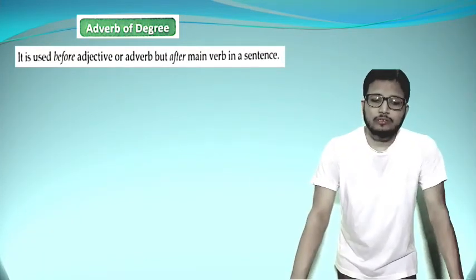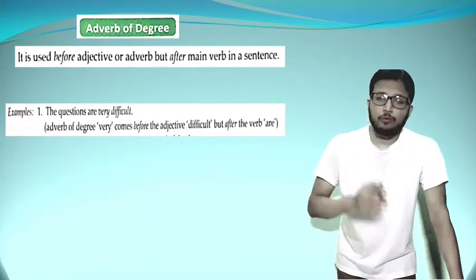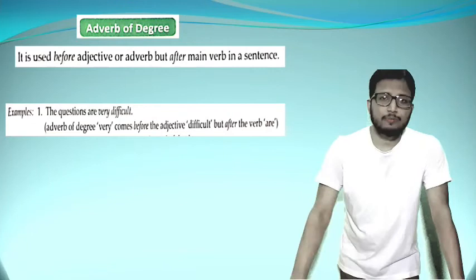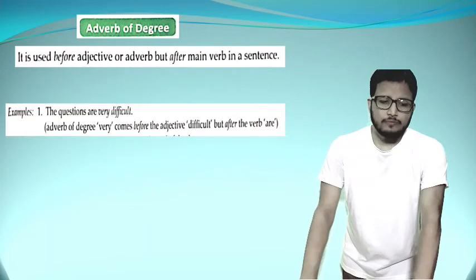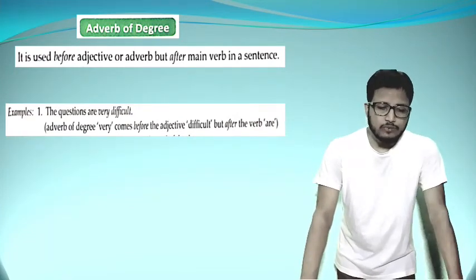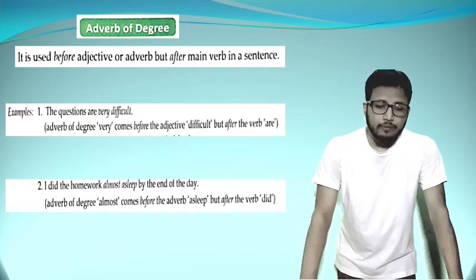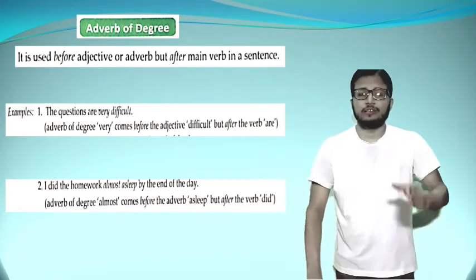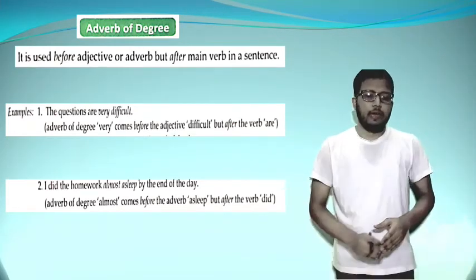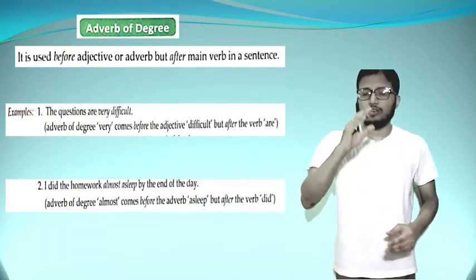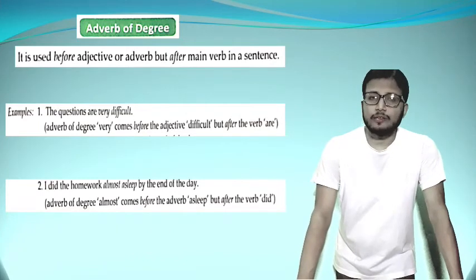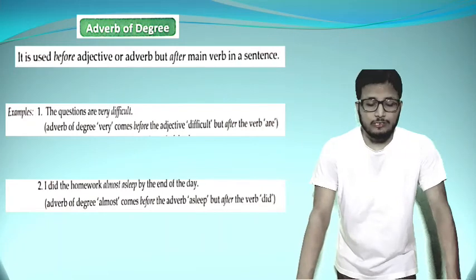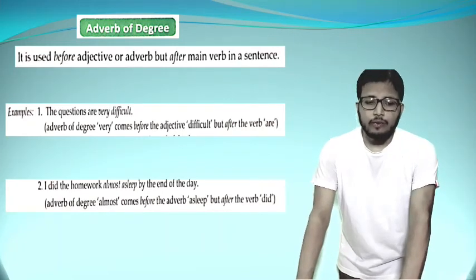The questions are very difficult. Here you can see the word very. The word very you are using after the main verb, and in this sentence the main verb is the auxiliary verb, that is, are very difficult. Then example number 2: I did the homework almost as if by the end of the day. Adverb of degree almost comes before the adverb as if but after the main verb did. In the second sentence, did is the main verb, and almost is used just after the main verb of the sentence. Okay, so adverb of degree will always come after the main verb of the sentence. And now adverb of frequency.